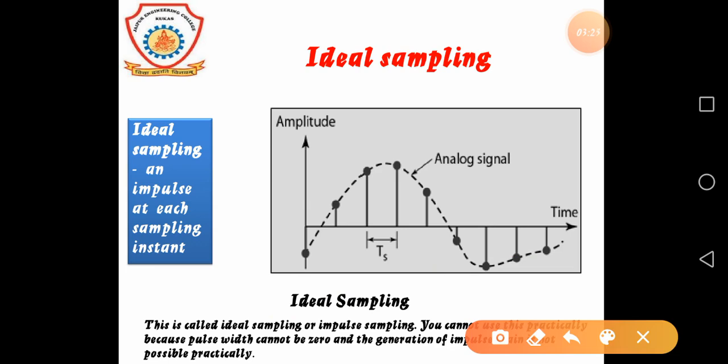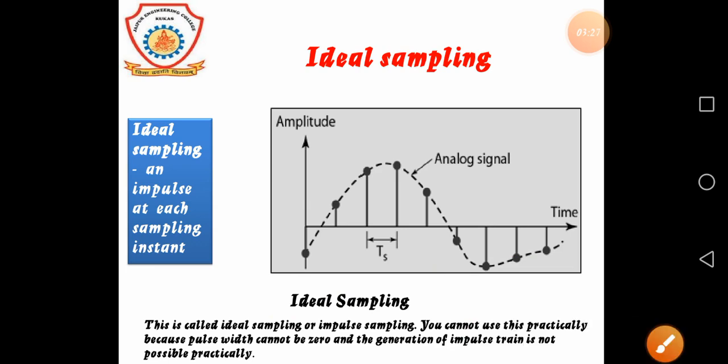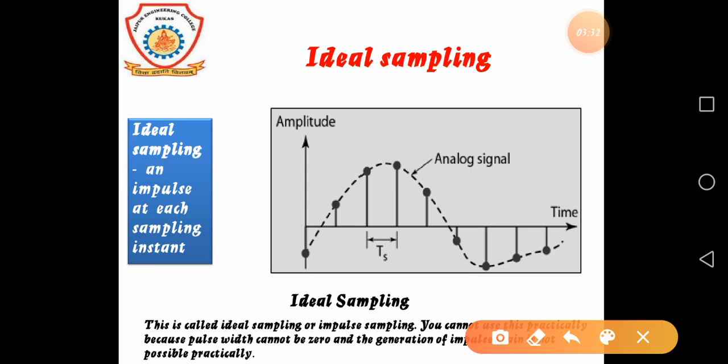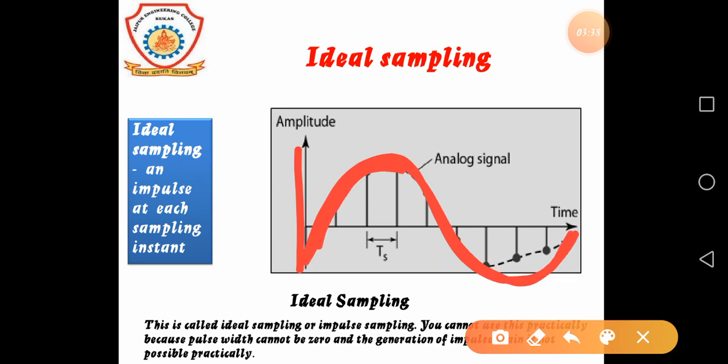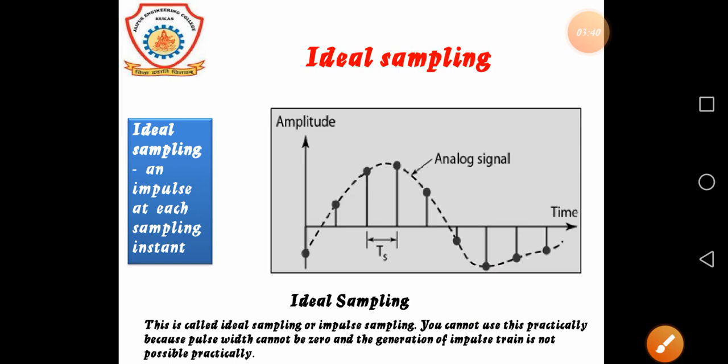In ideal sampling we can see this waveform. This ideal sampling cannot be used practically because the pulse width cannot be 0 and the generation of an impulse train is not possible practically.